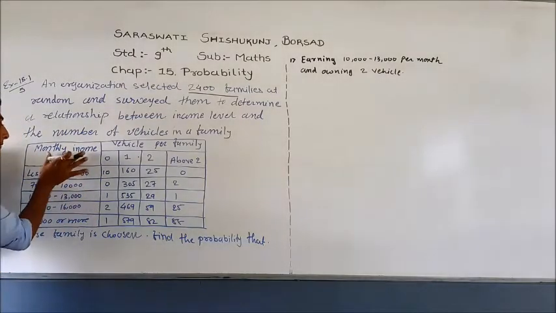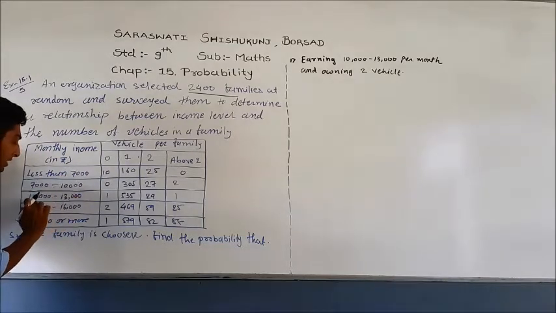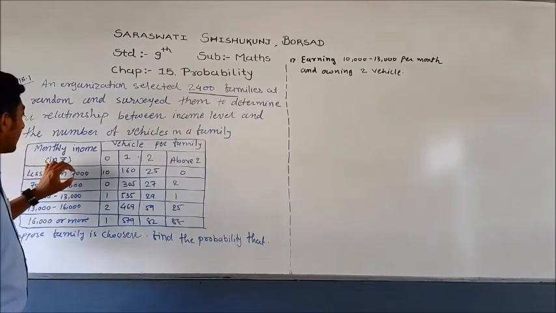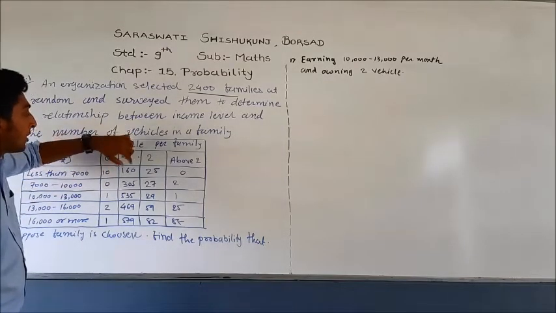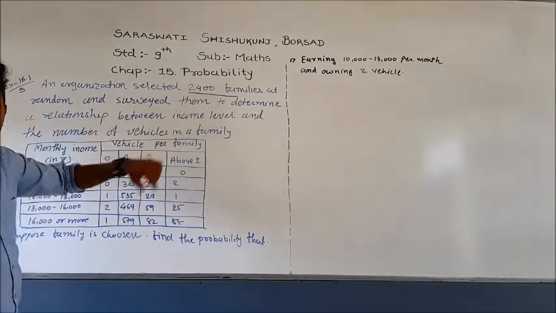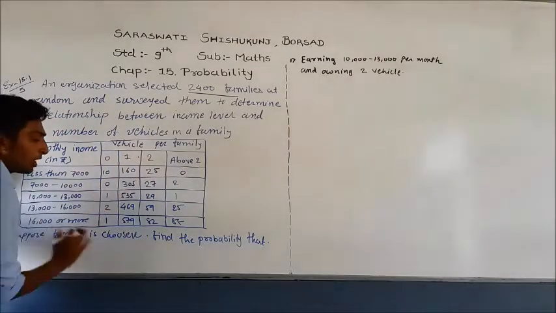The monthly income categories are less than 7,000, 7,000 to 10,000, 10,000 to 13,000, 13,000 to 16,000 and 16,000 or more. And here is the vehicle detail. For monthly income less than 7,000: 0 vehicles, 10 families; 1 vehicle, 160 families; 2 vehicles, 25 families; and above 2 vehicles, 0 families. So this is the whole data.